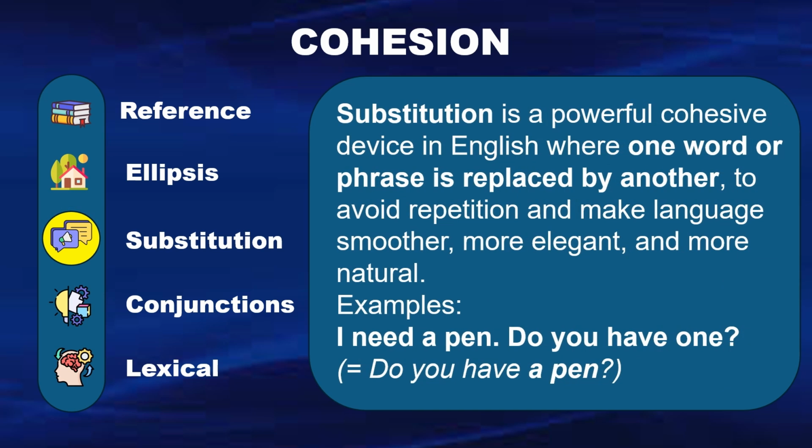Substitution is a powerful cohesive device in English where one word or phrase is replaced by another to avoid repetition and make language smoother, more elegant, and more natural. Examples: I need a pen. Do you have one? Equals, do you have a pen?